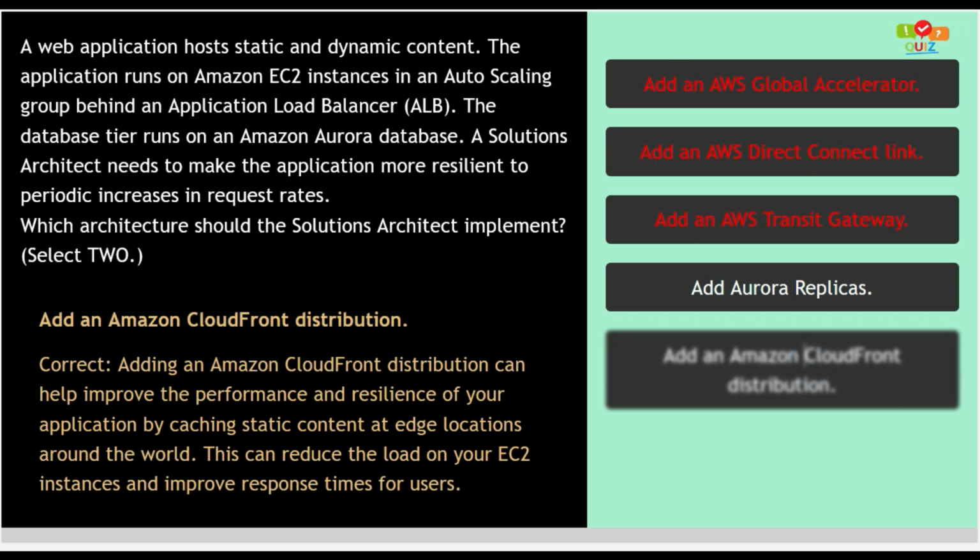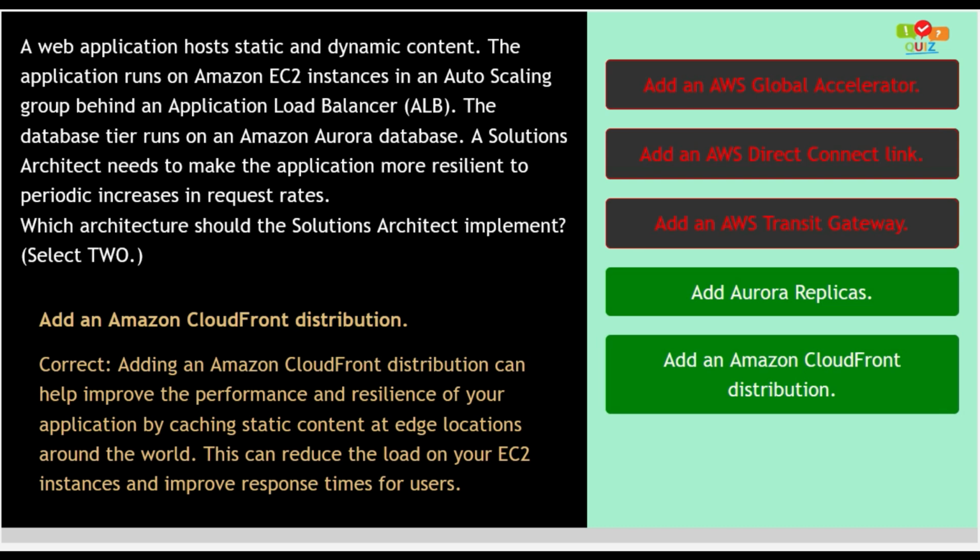This option is correct, as adding an Amazon CloudFront distribution can help improve the performance and resilience of your application by caching static content at edge locations around the world. This can reduce the load on your EC2 instances and improve response times for users. So, at the end, option number 4 and 5 are the correct answers.